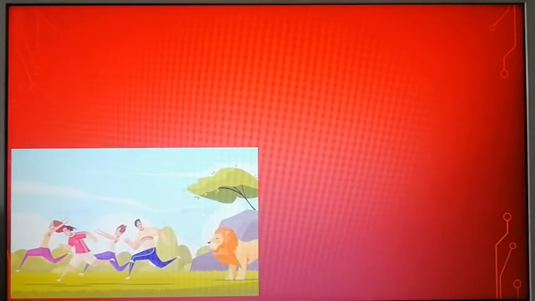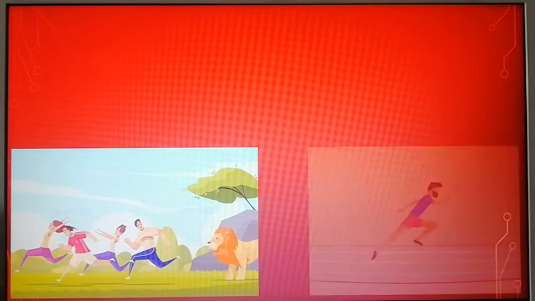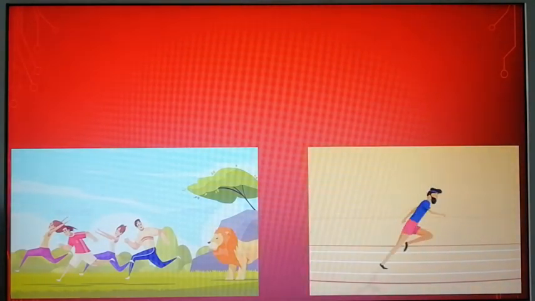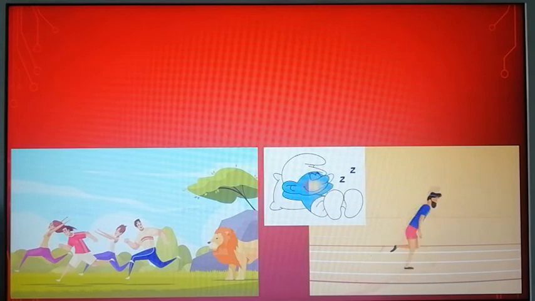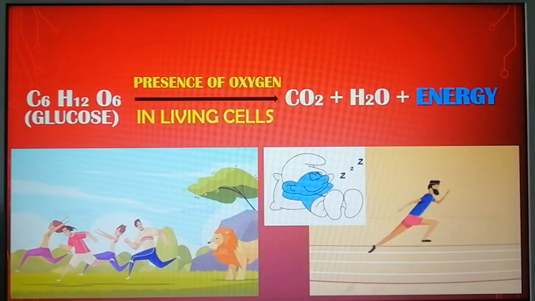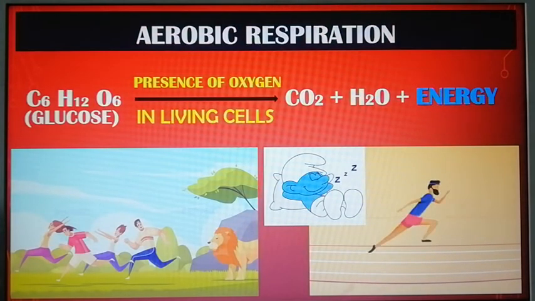Now see here, some people are running away from a lion, right? Another person is running on a track, right? So for running on a track, or whether people are running for their life, they need energy. And we have already discussed that energy is also required when we are asleep, right? Our body needs energy, our cell needs energy. Now, this breakdown of glucose in the presence of oxygen in the living cells to form carbon dioxide, water, and energy is known as aerobic respiration. All right.